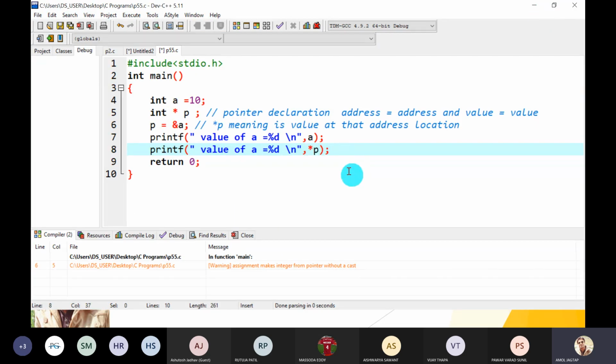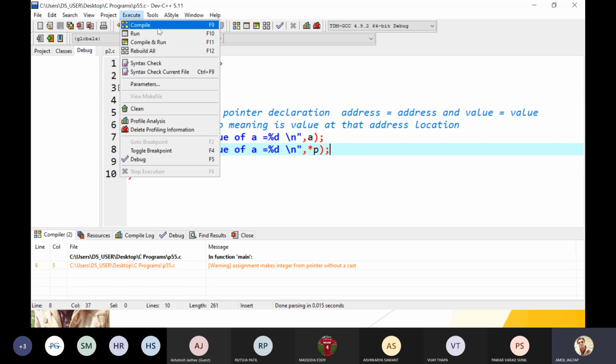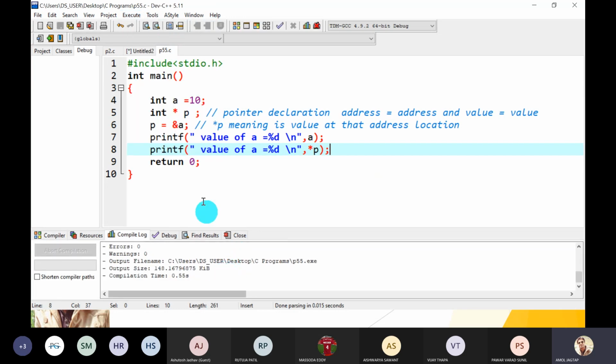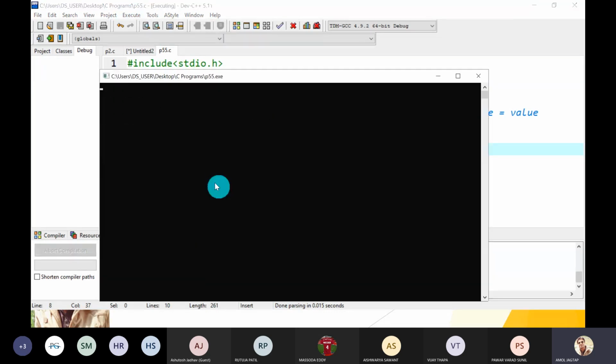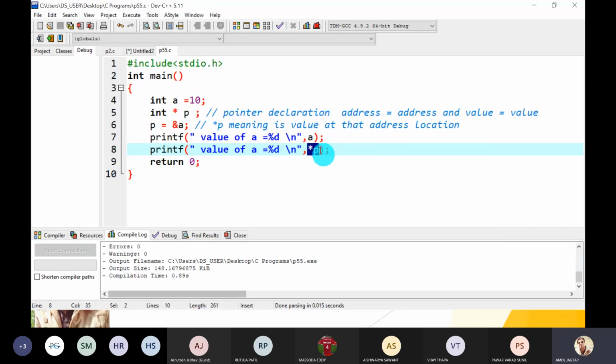Guys, hope you understand. So what is the value? Just compile and run. First compile. Is there any error or warning? No. Then run it. Check. Value of A is equal to 10. So what does pointer P give you? Pointer P gives you the value at that address location. Which address is stored in P? Address of A. And A contains 10, so the value printed instead of pointer P is 10.